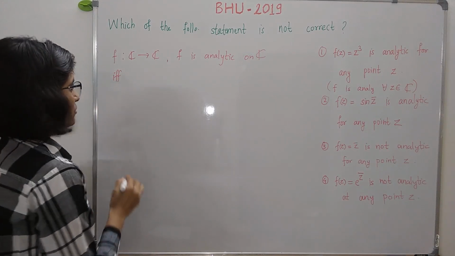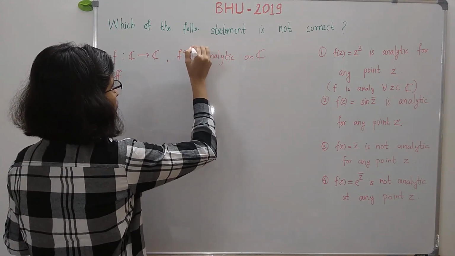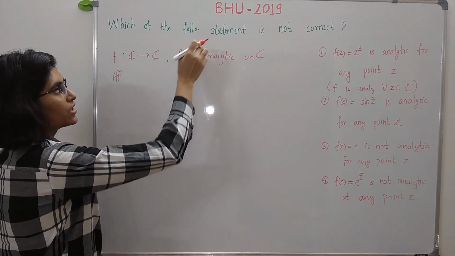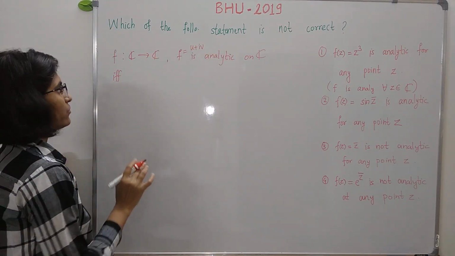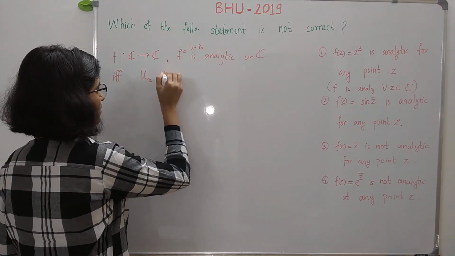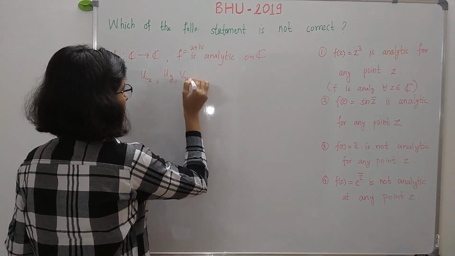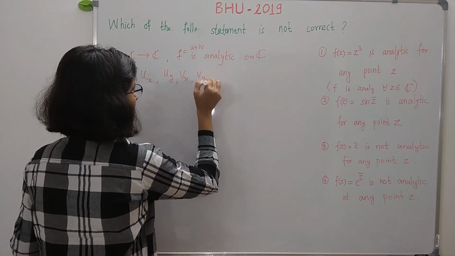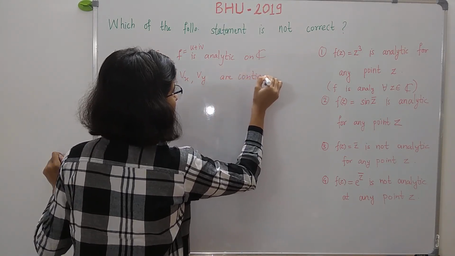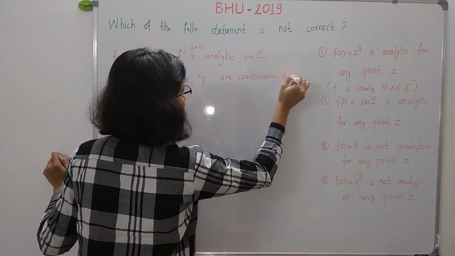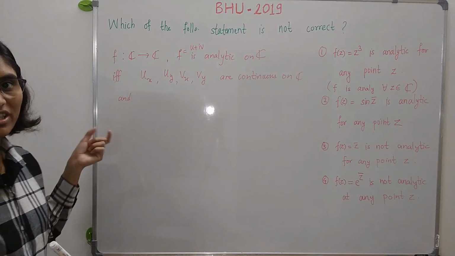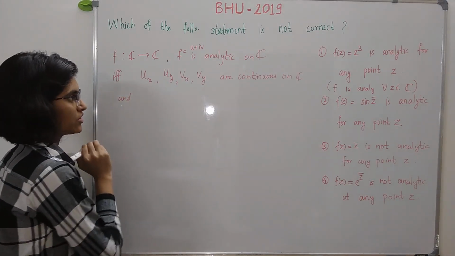the partial derivatives, let me denote this f by u plus iv, where u is the real part of f and v is the imaginary part of f, if and only if these partial derivatives ux, uy, vx and vy are continuous on C and the Cauchy-Riemann equations, that is CR equations, are satisfied.